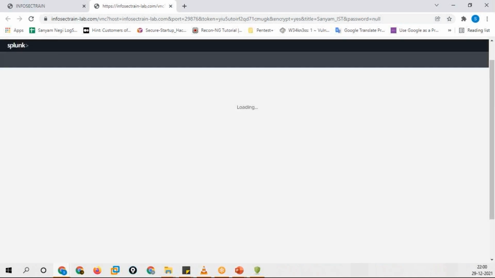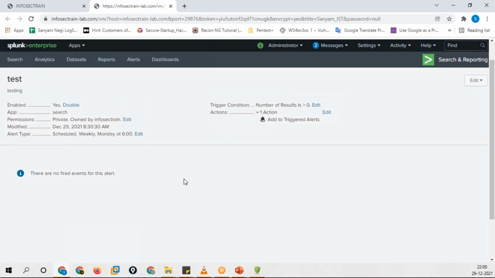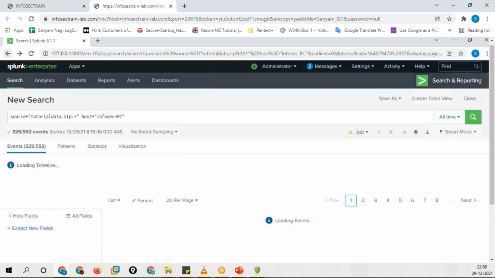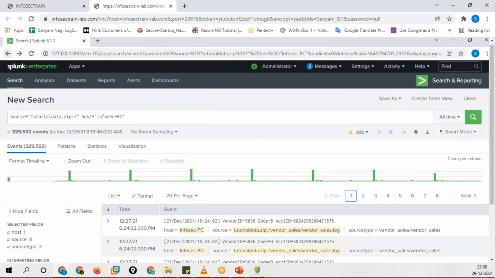Okay, so view an alert. I've already made a few alerts, but this is one of them, the one which we just created. Whenever this event occurs, whenever this activity happens, we'll get our alert on the basis of that. These alerts are shown to your L1s. In the other part, the dashboard, they'll just be seeing the alerts and inspecting the IPs out of it, or whatever the alert is all about.